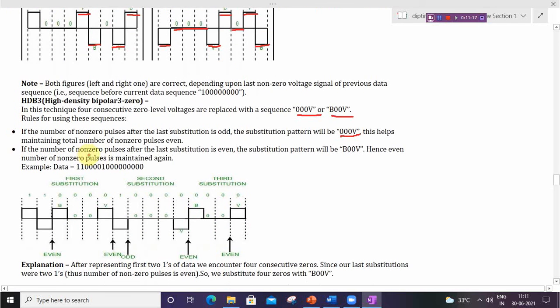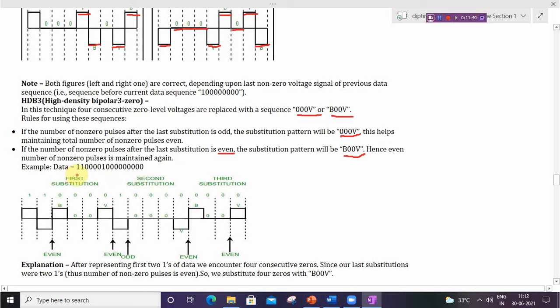If the number of non-zero pulses after the last substitution is even, then the substitution pattern will be B00V. Hence an even number of non-zero pulses is maintained again.